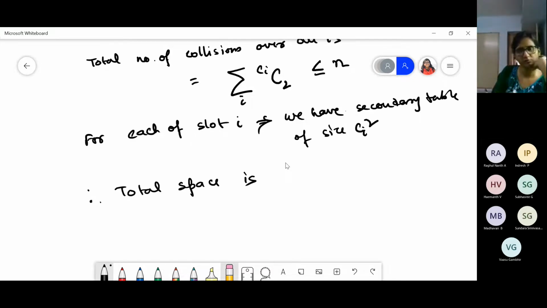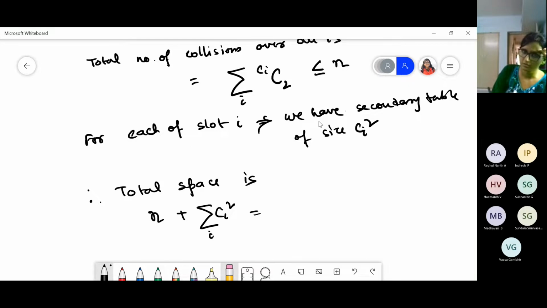For the first level we need n, and in total it will be n plus the sum of ci square over all I.